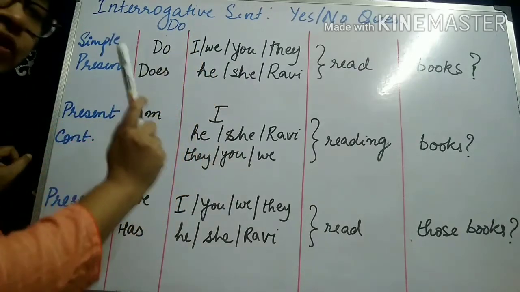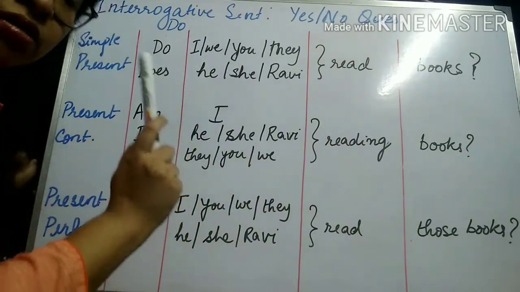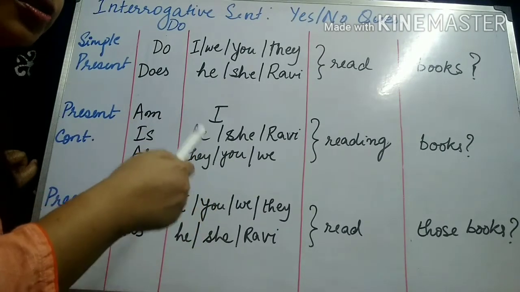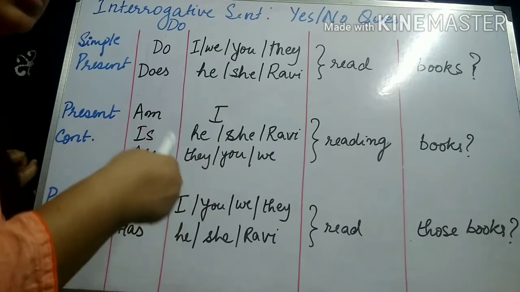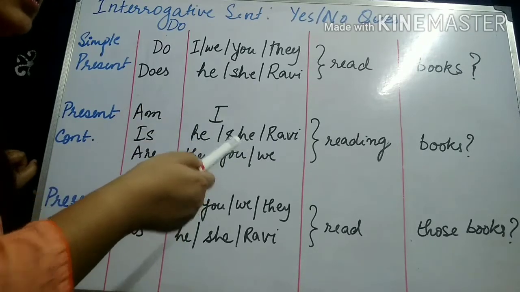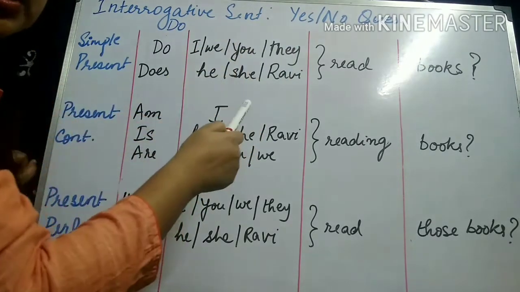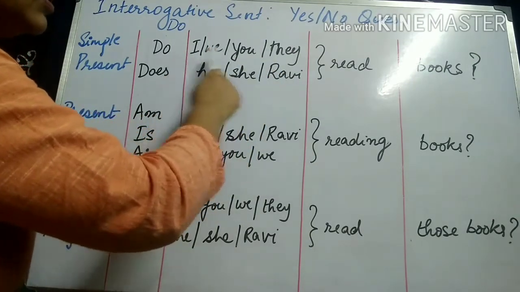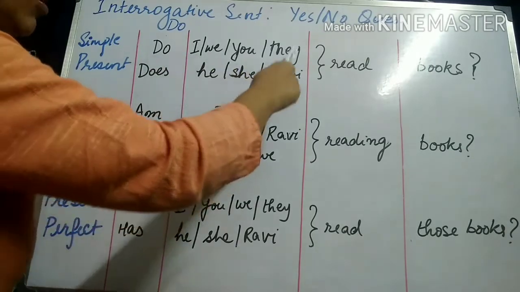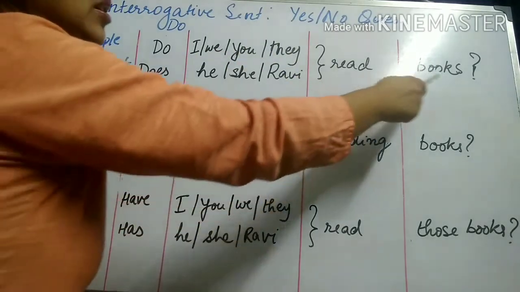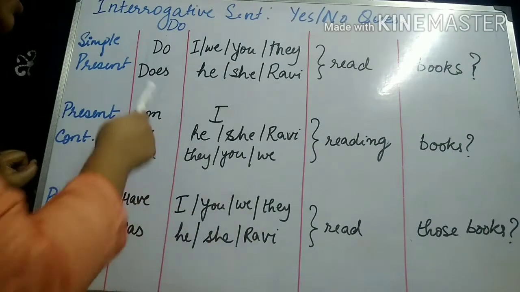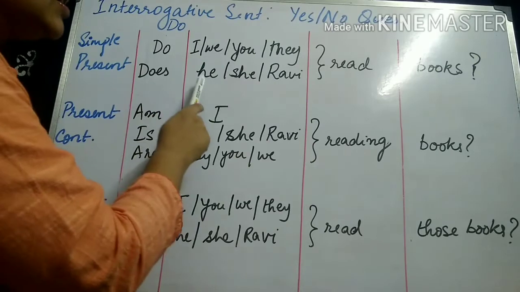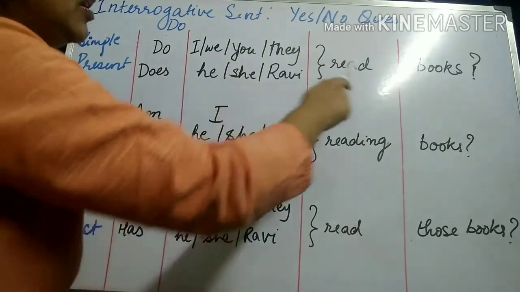Apart from I, we know that I is singular, but in a sentence structure it always takes up the pattern of plural subjects. So apart from I, the rest of the subjects over here are all plural. Do I, or the plural subjects, read books, ending with a question mark. And the singular subjects will take up the verb does. Does he read books? Does she read books?